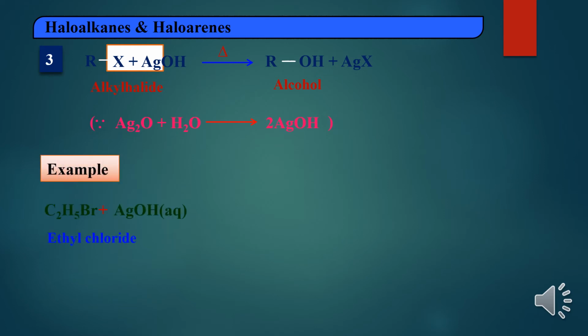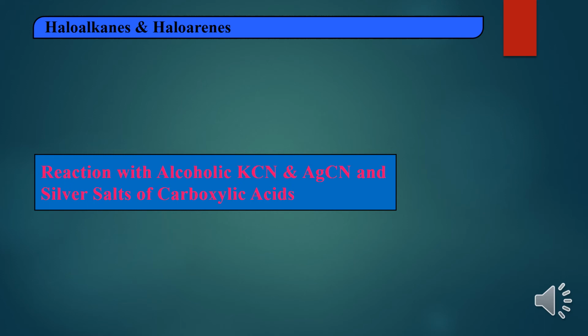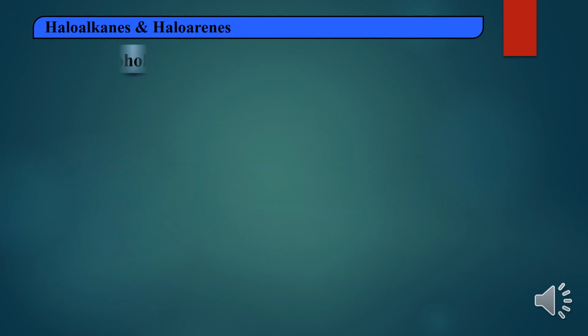Take a particular example: bromoethane, or ethyl bromide, is reacted with the same silver hydroxide. It will give rise to ethanol, and silver bromide is removed as a byproduct. Next, reaction with alcoholic potassium cyanide or silver cyanide and silver salts of carboxylic acids. First, the alkyl halide reacts with alcoholic potassium cyanide.